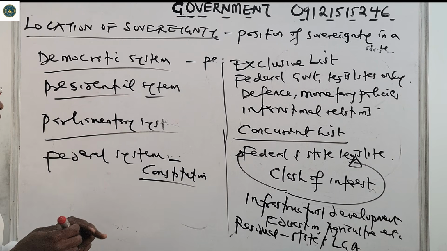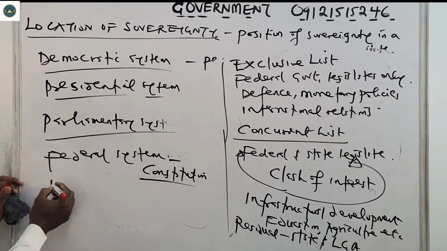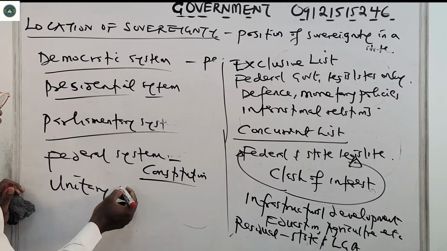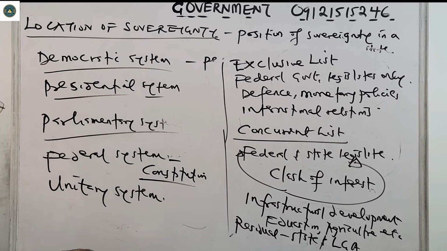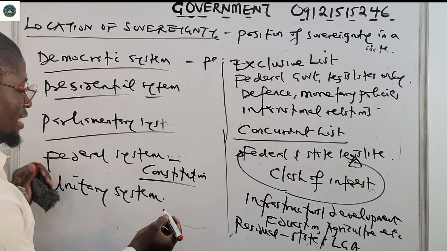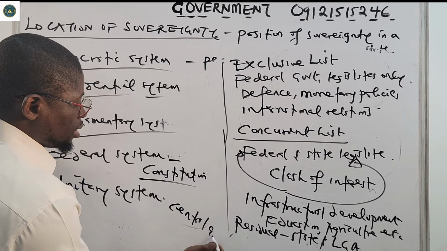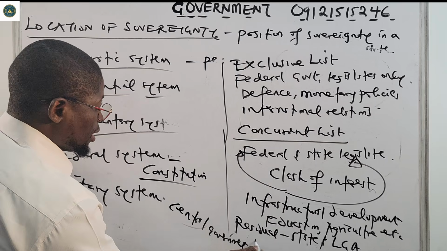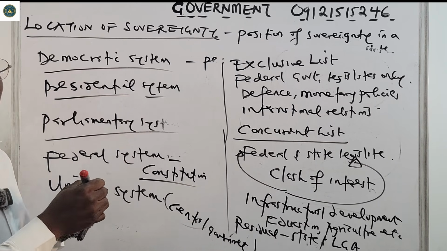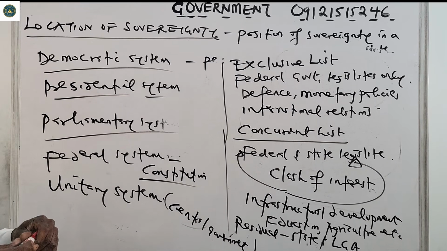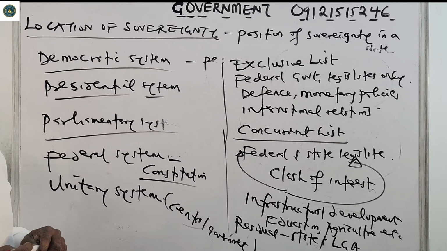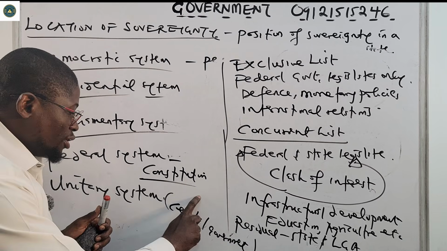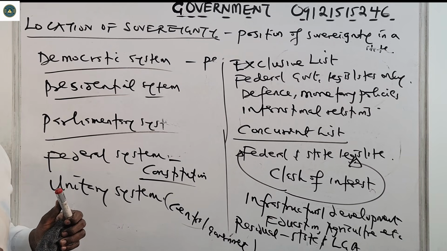So let us now see sovereignty in the unitary system. In a unitary system, all powers reside in the central government. That's where all power resides. So sovereignty also will reside in a single unit that is called the central government. Please take note of that. So in a unitary system, the sovereignty resides in the central government.